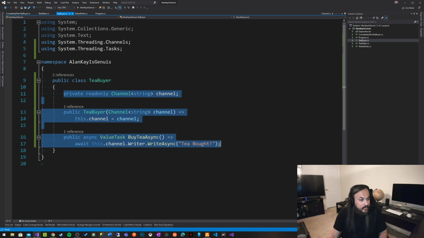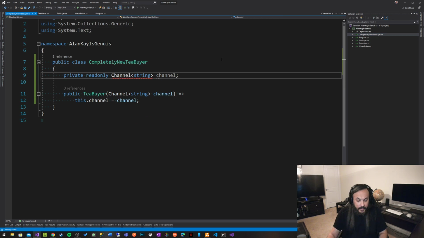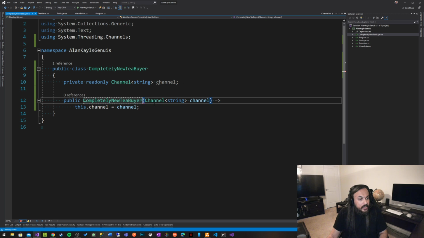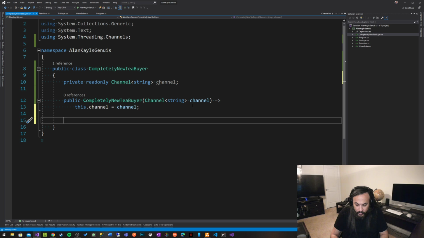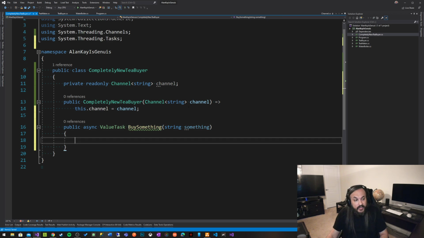Obviously we just subscribe it to the same channel like this, but the difference is it has its own little way of doing whatever it wants to do. Like it could literally have a function that says public async task, value task, buy something, like this. It's buying something, whatever that something is.